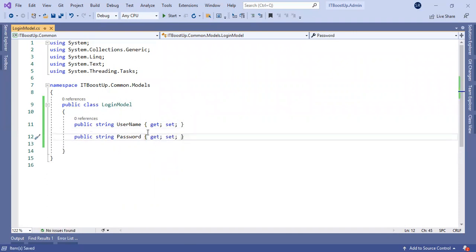I will put the data annotation attributes when we start the major application. For demo purposes, I will not put any data annotations. So we have created these models.